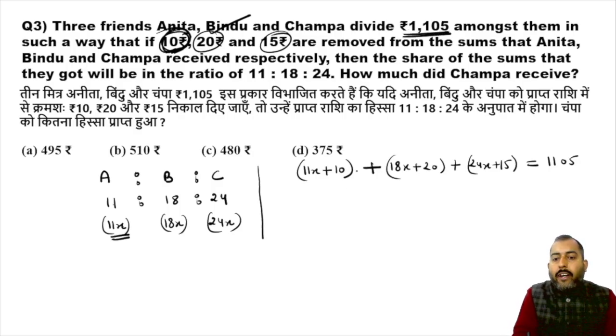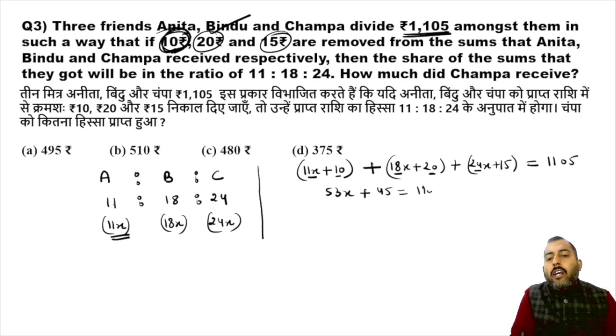Now if we simplify, 11x plus 18x plus 24x is 53x, and 10 plus 20 plus 15 is 45.